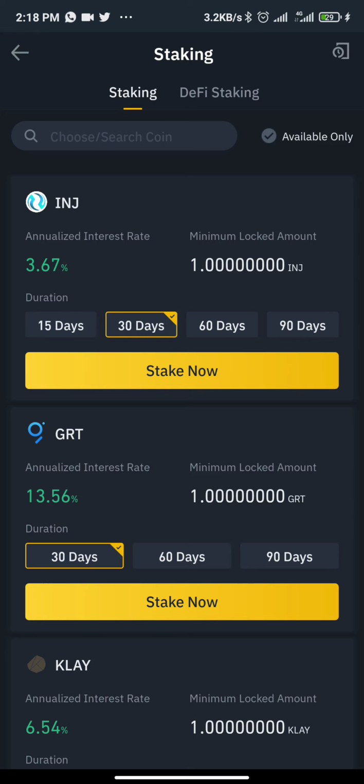So this return is smaller on bigger days. It means that they are discouraging you from investing or staking for a longer period. They want it for a shorter period. So that's what it's for.